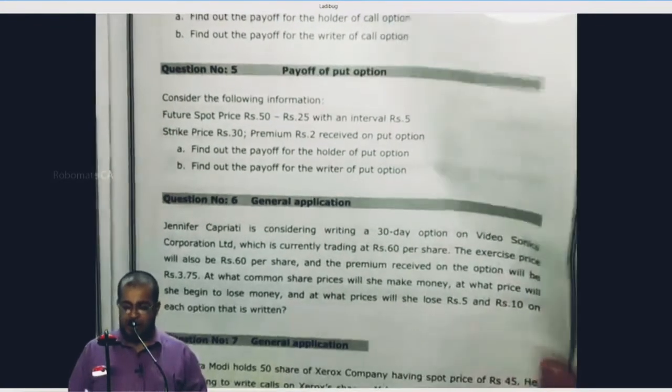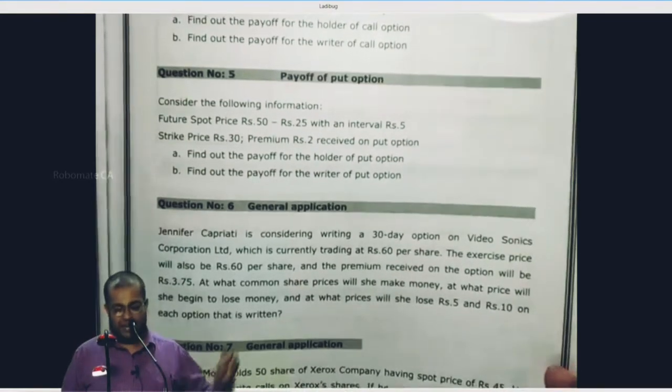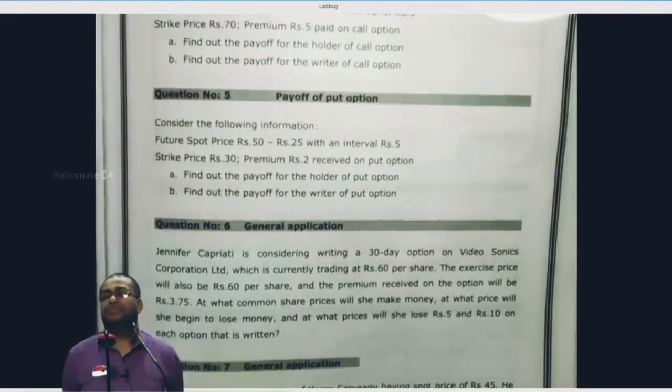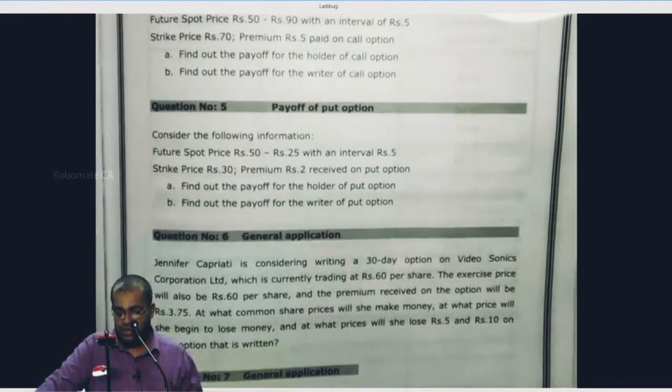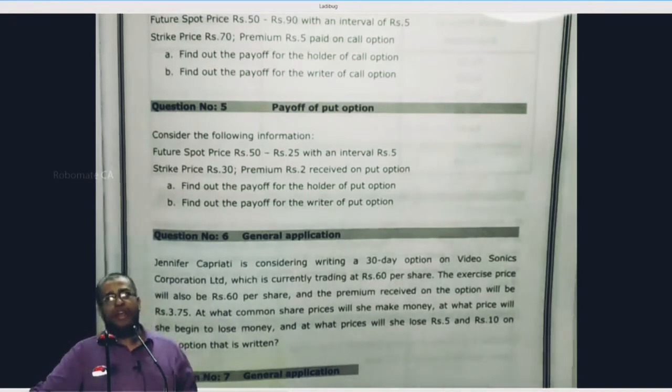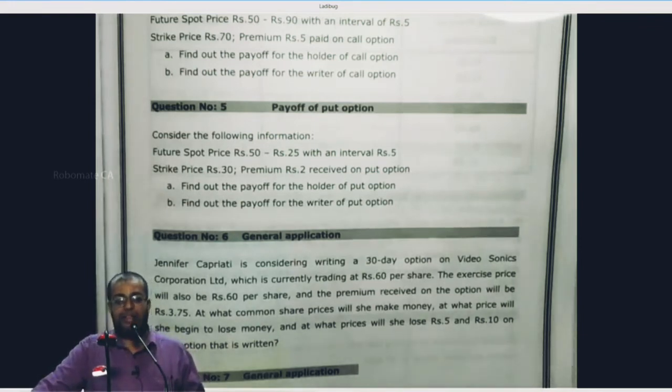Jennifer is considering writing a 30-day option on Videosonics Corporation Limited, which is currently trading at rupees 60 per share. The exercise price will also be rupees 60 per share. The first 60 per share is the spot price, and the next 60 per share is the strike price. And the premium received on the option will be 3.75.